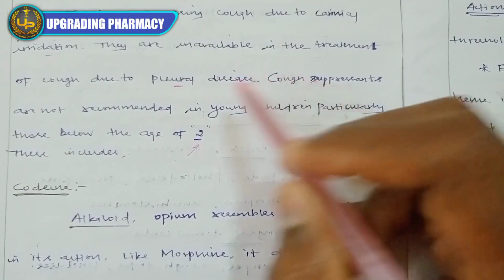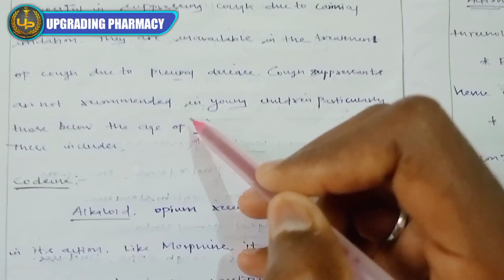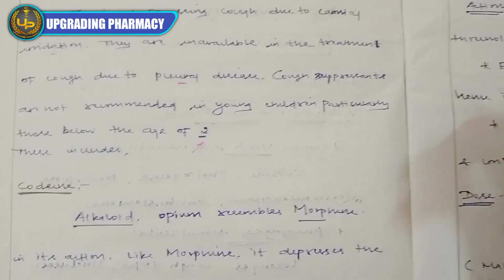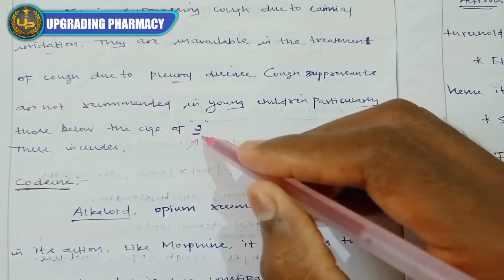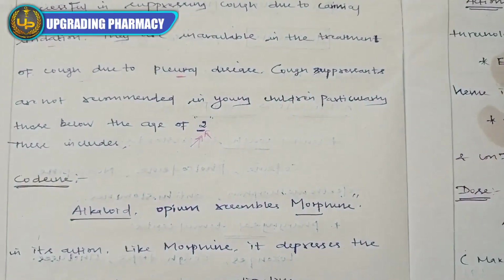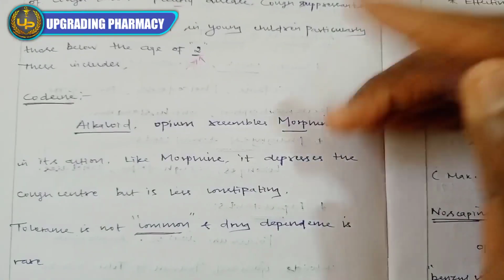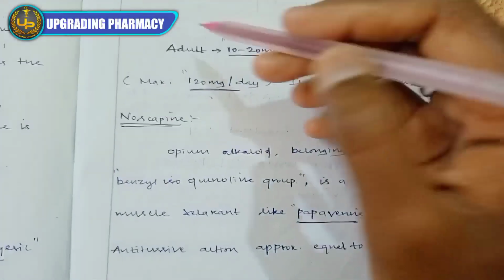Cough suppressants are not recommended in young children, particularly those below the age of 2. In infants or newborns these cough suppressants should not be given, because they have a central effect which can lead to some difficulties. Among central cough suppressants, that is codeine, and we can also discuss dextromethorphan and noscapine. First, that is codeine.